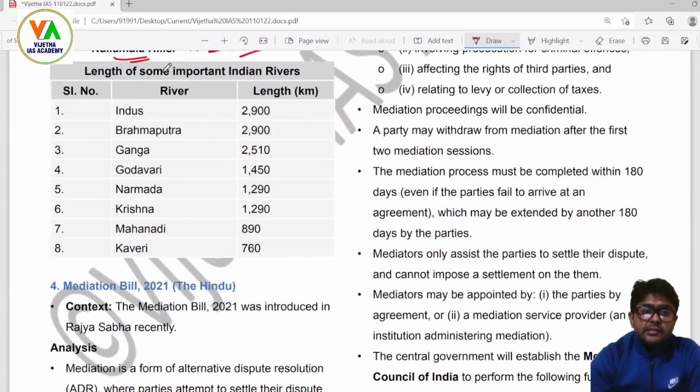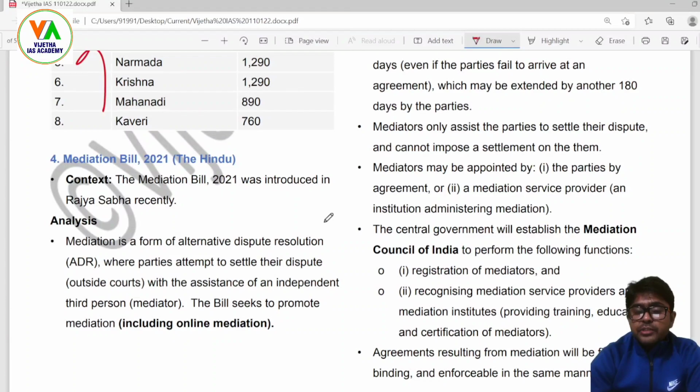Some important lengths of the river, you can just take a look over here. The river section actually forms an important part of your syllabus for prelims and mains as well, because many aspects are related to disaster, water disputes, water sharing, governance, water structure, hydroelectric and energy atmosphere in the country, and the issues of environment are directly and indirectly associated with these river systems and areas,